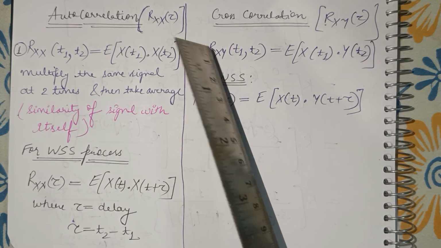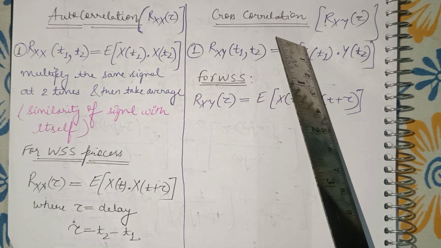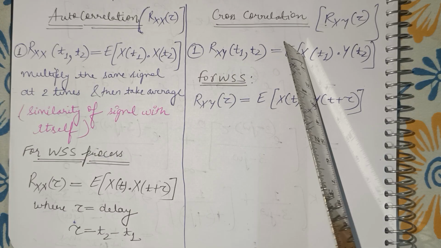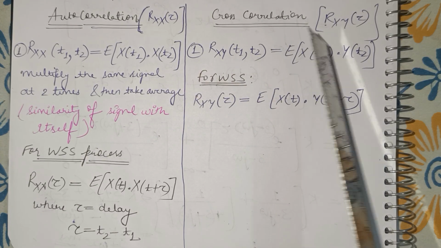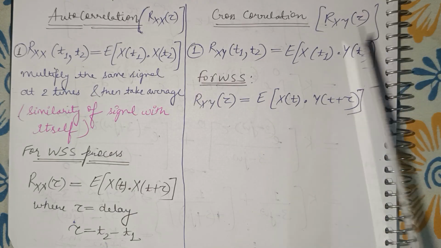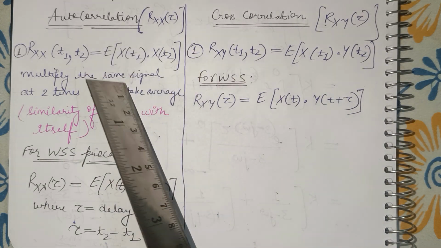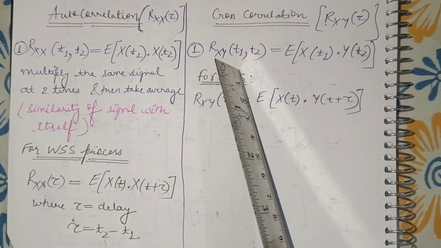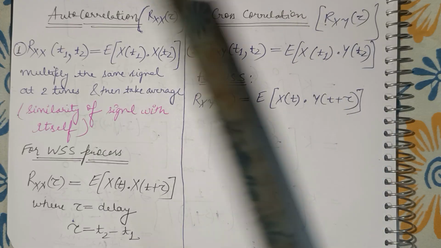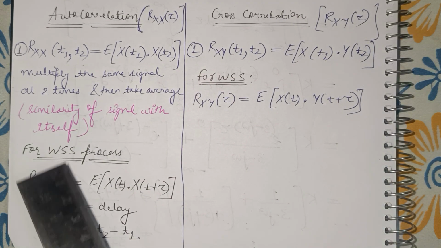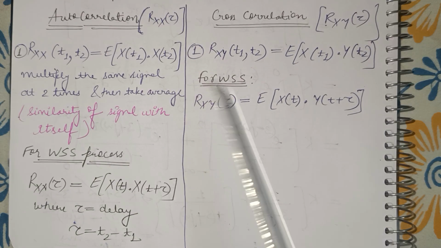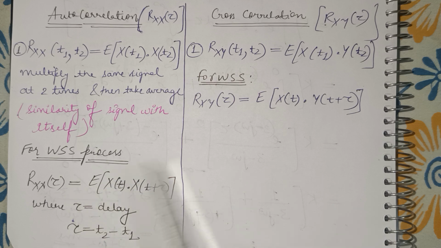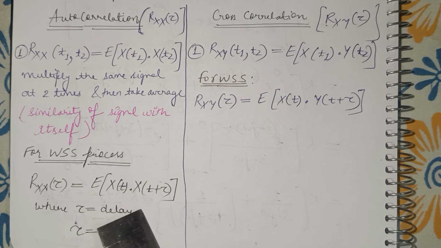On the other hand, cross correlation is between two different signals. So it is given by Rxy(t1, t2) equals expectation of x(t1) multiplied by y(t2). So there are two times, definitely, like this one, t1 and t2, but now we are using two signals, x and y. And we know that for a wide sense stationary random process, the mean is a constant value. Okay, and the mean is not dependent on time.